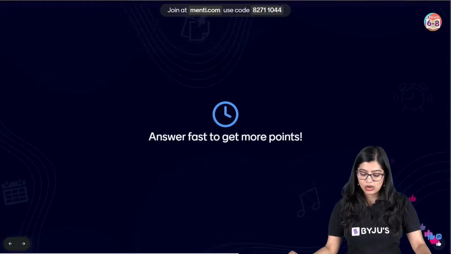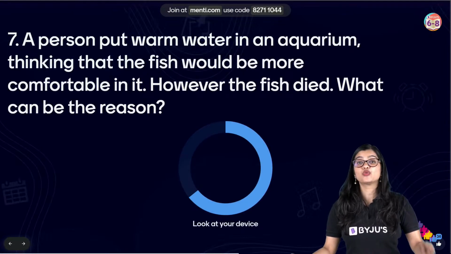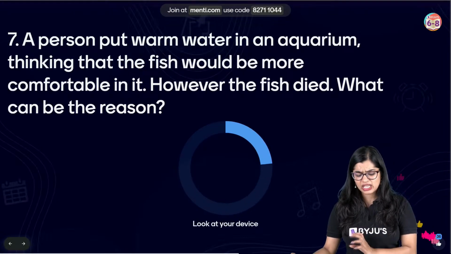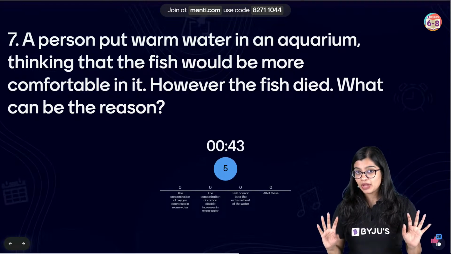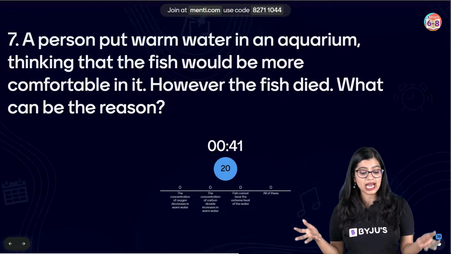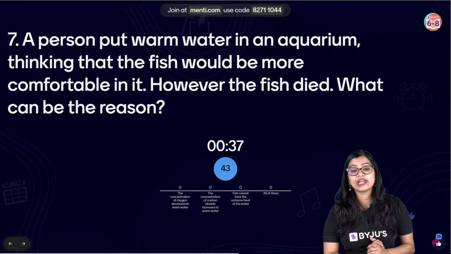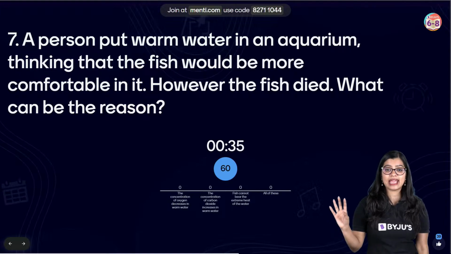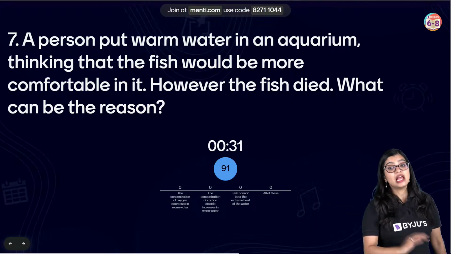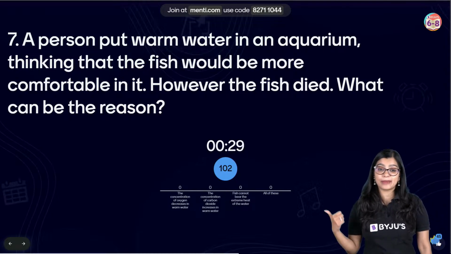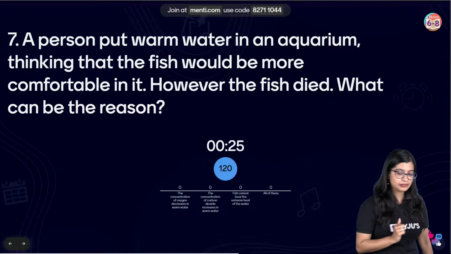Question number 7 here is, a person put warm water in an aquarium, thinking that the fish would be more comfortable inside it. However, the fishes died. What could be the possible reason? Now read the options. Take some time, read the options and give me the answer to this. Like I said, these are all Olympiad level questions, so they can be one level higher than normal.